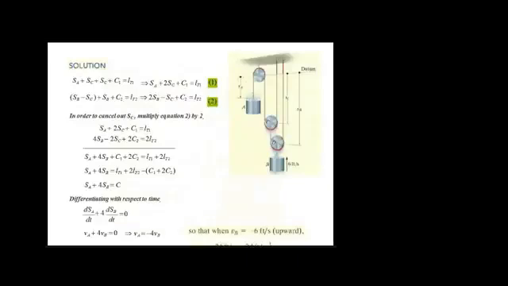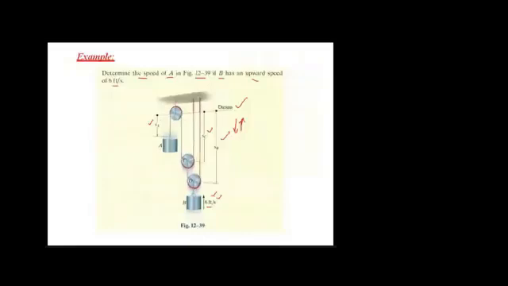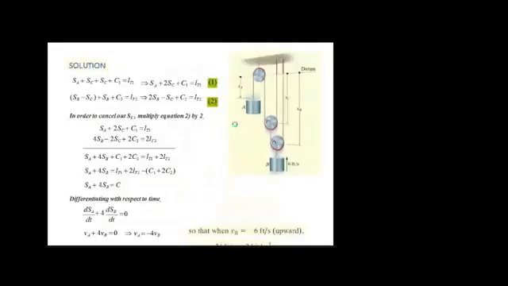Okay, so in this case, let's consider this first rope. Again, we need to define the lengths, but they have already defined this SC. So let's find out the length of this rope 1. It will be SA, and then this length, which is SC, and again SC, and then this constant, this constant, and this constant. So SA plus SC plus SC plus this constant should be equal to the total length of rope 1. Okay, when you arrange it, you will get this thing. Similarly, for rope B,